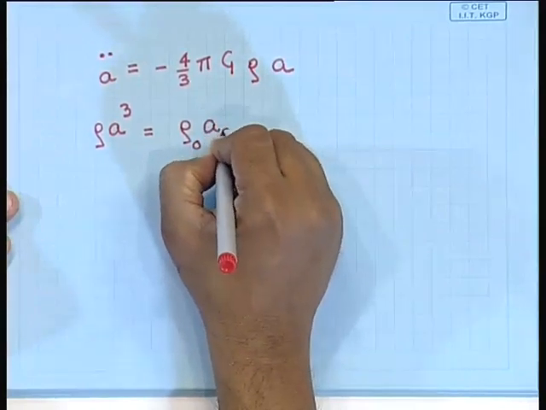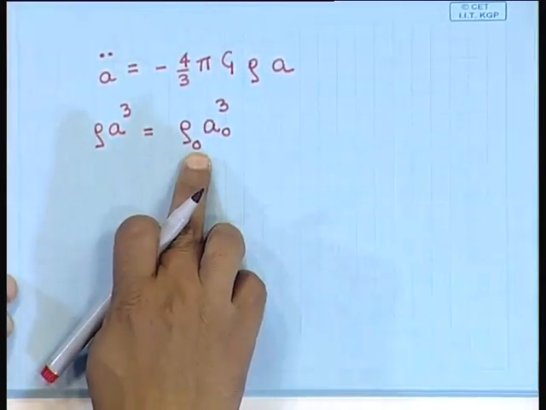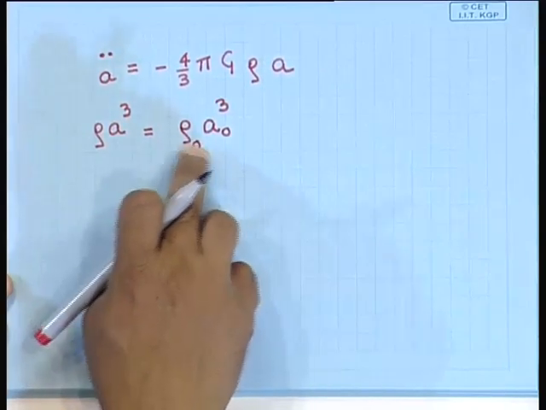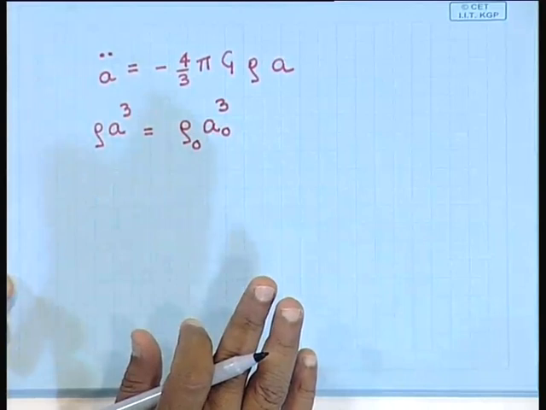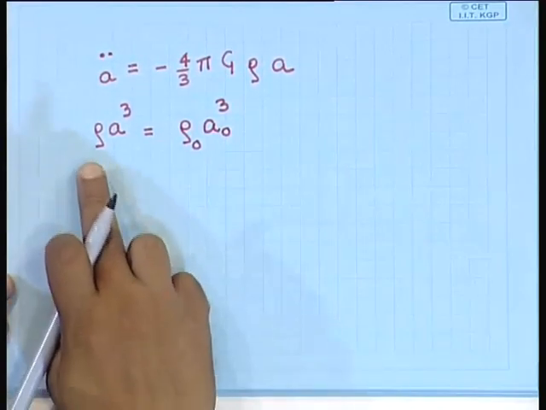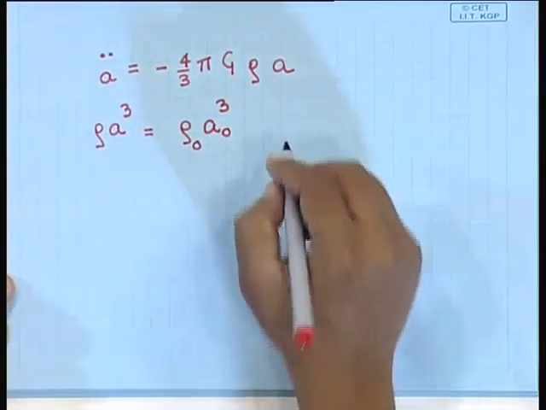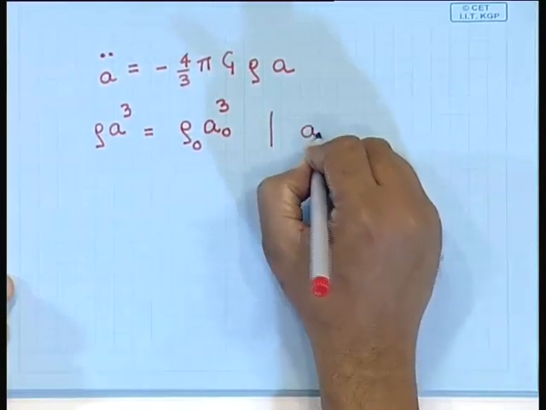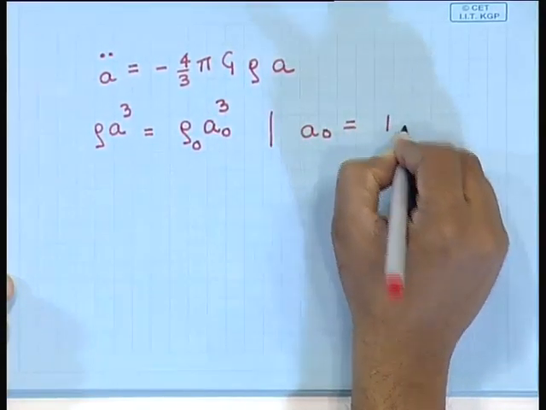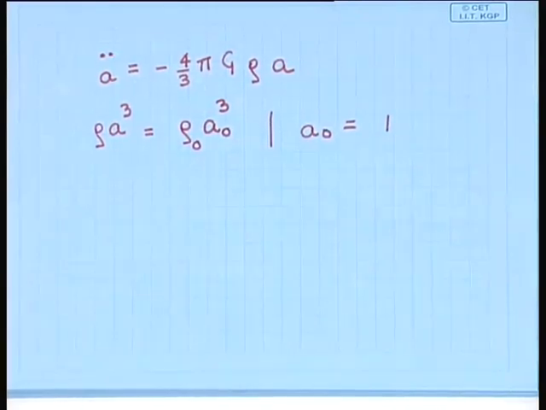So, rho a cube is the mass inside, which is going to be unchanged during the expansion. It is convenient to write this as rho naught a naught cube, where the subscript naught indicates the present value. So, rho a cube is equal to rho naught a naught cube, and we will choose the normalization where a naught is equal to 1. The scale factor has the value 1 at present.